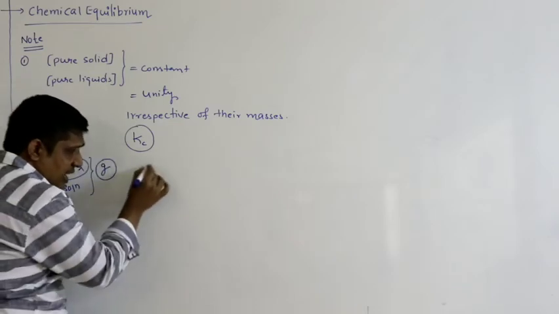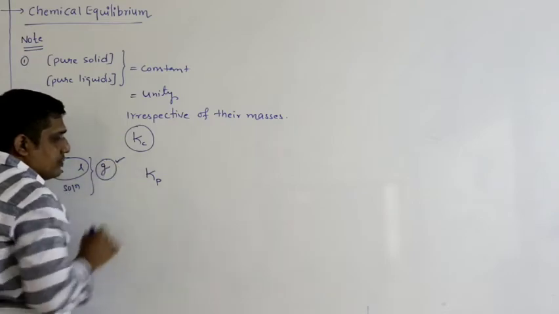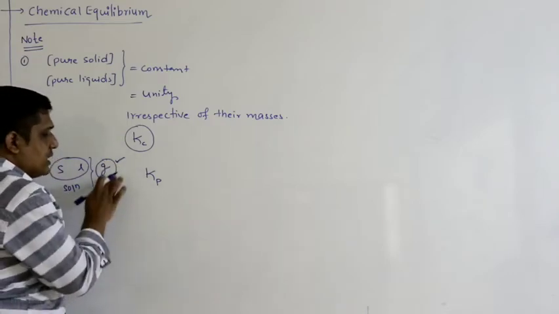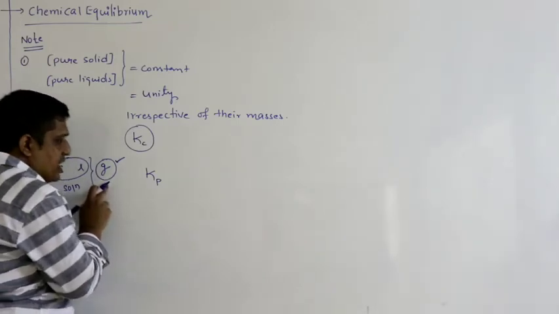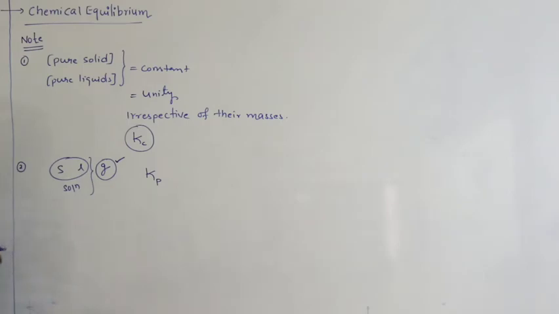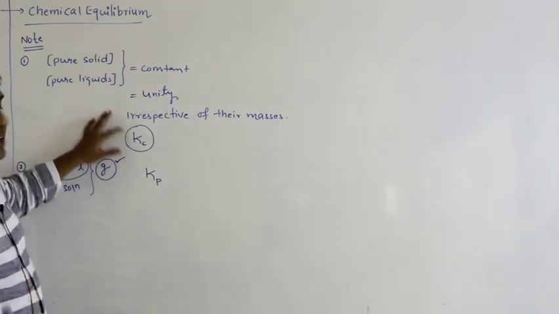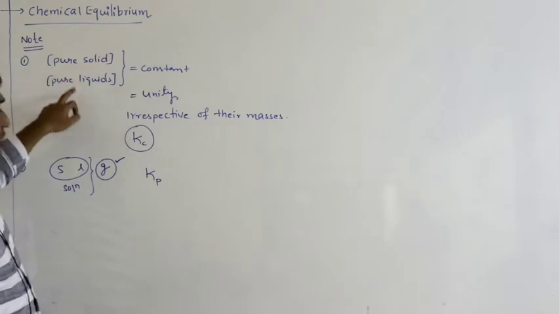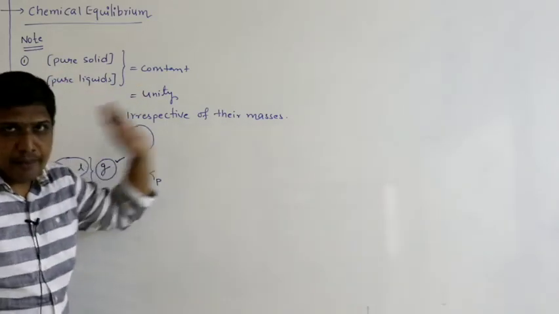Therefore, while writing Kp, you can only consider the pressure of gas. You can neglect the pressure of solid, liquid and solution. So once again, while writing Kc, you can neglect the concentration of pure solids and pure liquids because they are assumed to be constant irrespective of their masses.